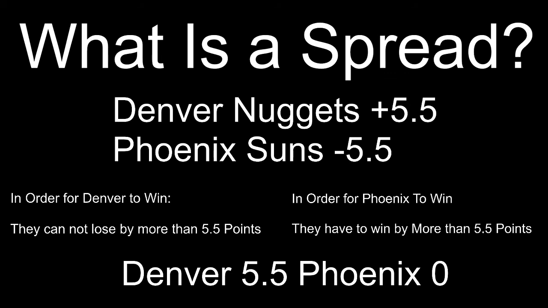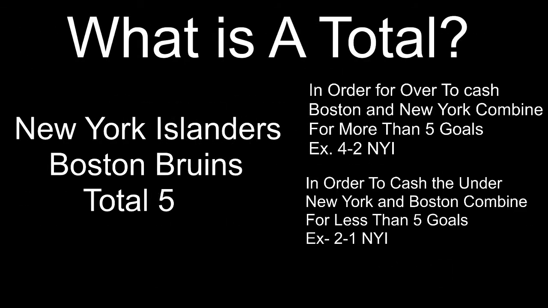Heading into the last concept we're going to be going over, is what is a total. A total, you will see this in every sport. It is a projection or a line of how many points or goals or runs are projected to be scored that night. Tonight, I'm going to be looking at the New York Islanders and the Boston Bruins game, where the total is 5 goals. Basically, with totals, you bet over or you bet under that specific number.